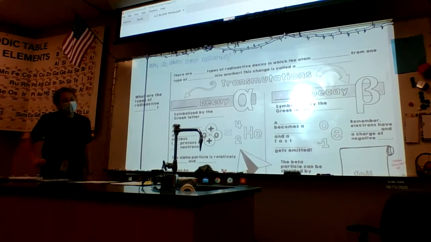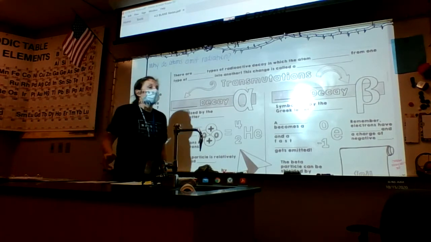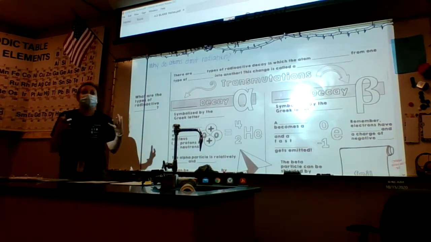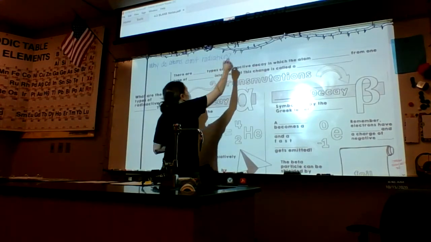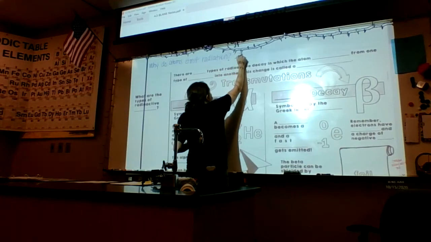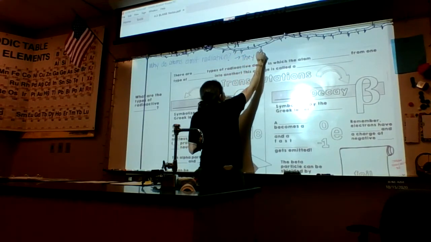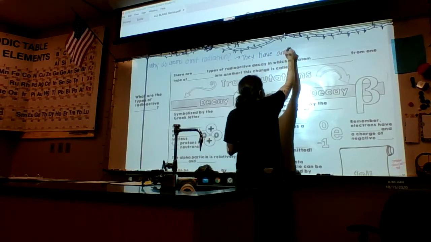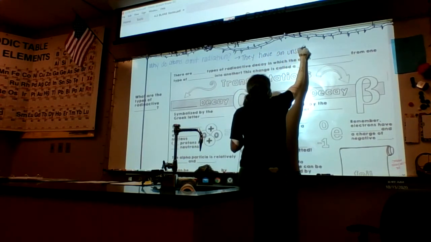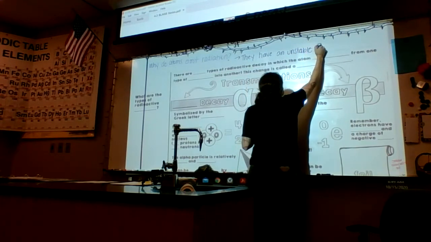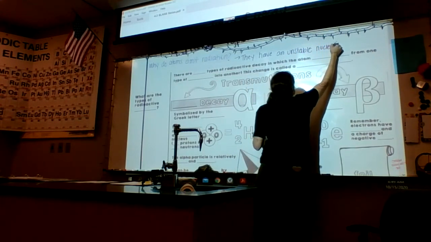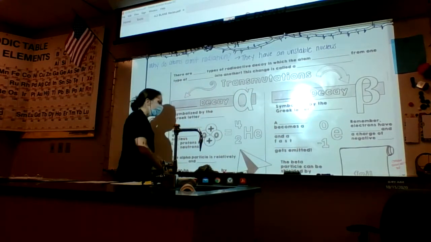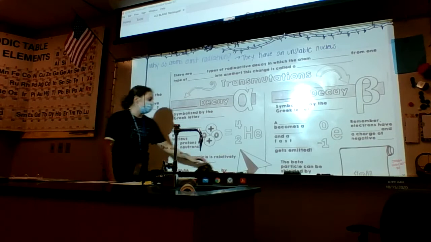So we get radiation from atoms because their nucleus is unstable. That's going to be our answer. They have an unstable nucleus. That's why atoms give off radiation in the first place.